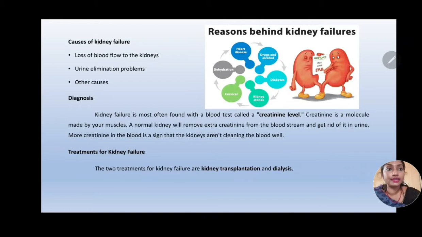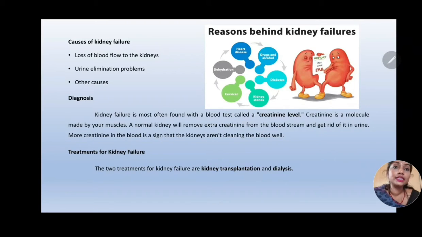What are the causes of kidney failure? First cause is loss of blood flow to the kidneys. A sudden loss of blood flow to the kidneys can lead to kidney failure. In this condition, the kidney is working fine, but the problem is with the blood flow. So what could be the reason? It could be because of heart attack, heart disease, liver disease, dehydration, allergic reaction, severe infection like sepsis, high BP, anti-inflammatory medications. They can lead to reduced flow of blood into the kidney. So this could be the reason.